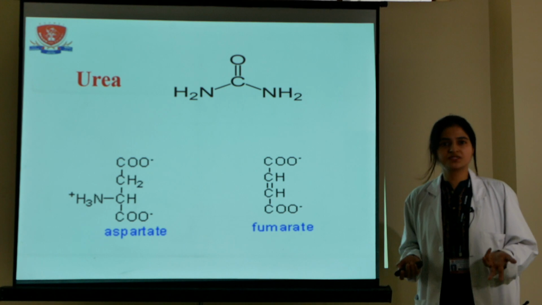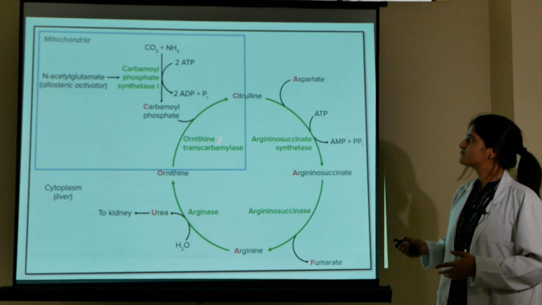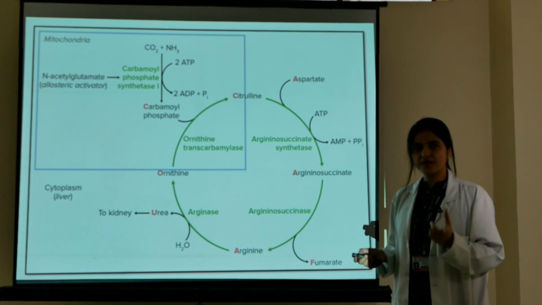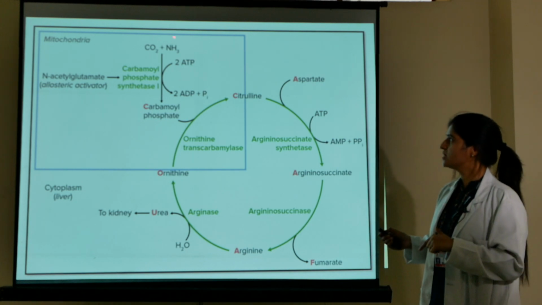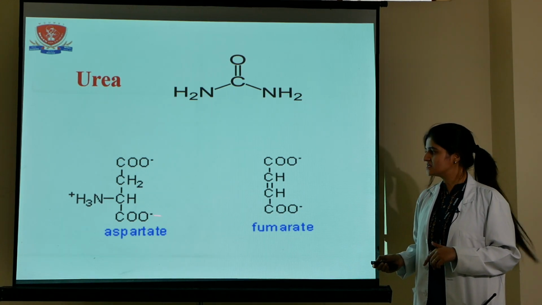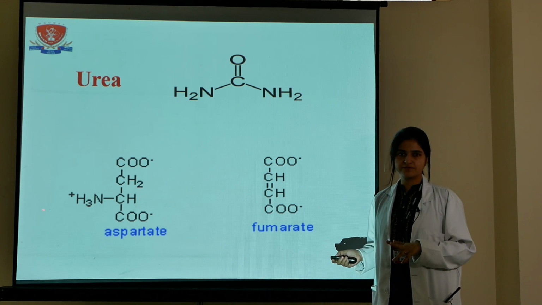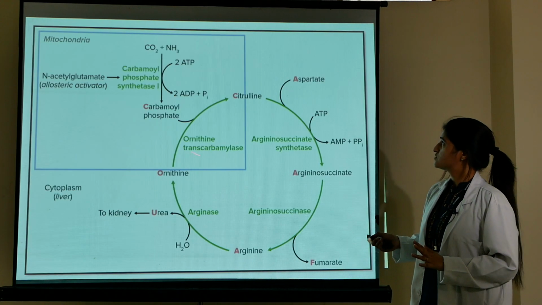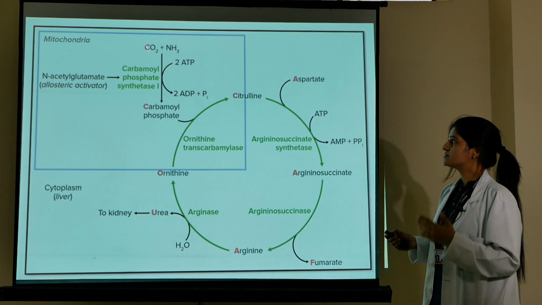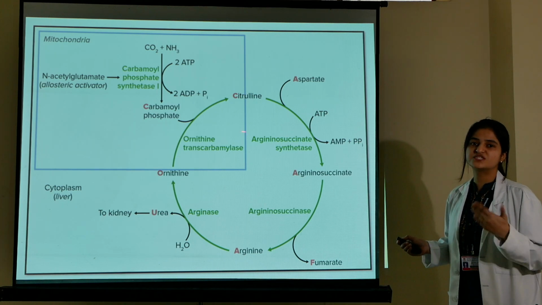Where did these amino groups in the urea cycle come from? So the first amino group comes from ammonia. Your first answer will be: the first amino group comes from ammonia. And the next amino group comes from aspartate. When you see the structure of aspartate, this amino group is present in the structure of aspartate. So there are two amino groups present in the structure of urea. The first amino group comes from ammonia, and the next amino group comes from aspartate.